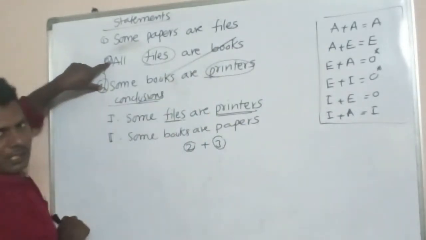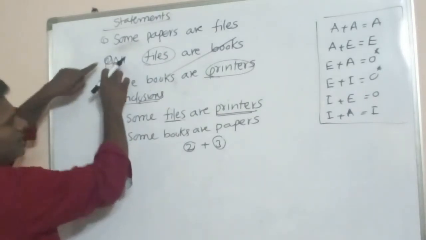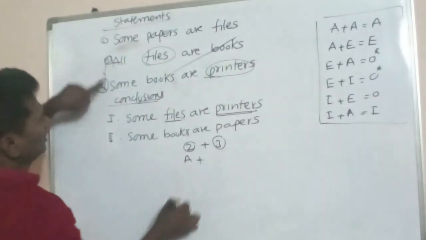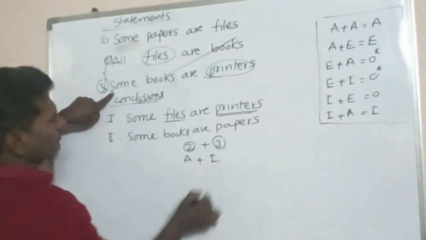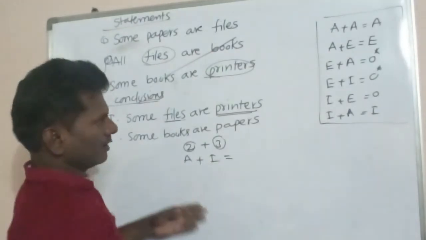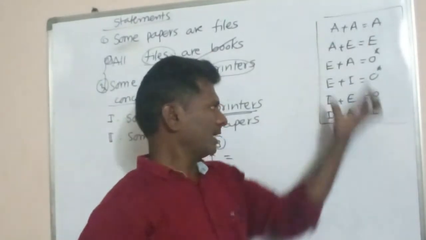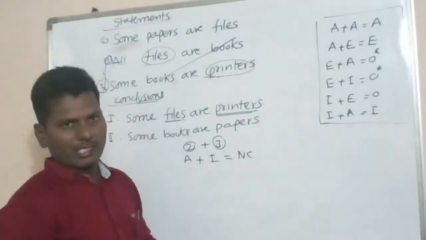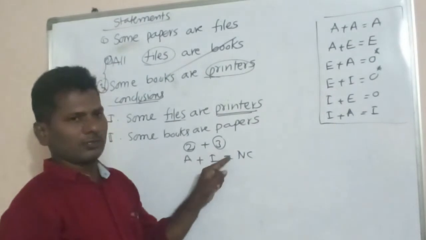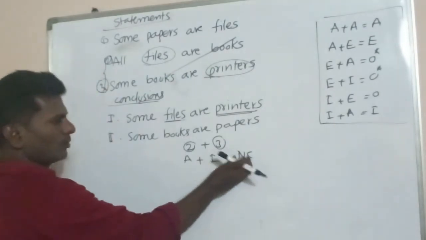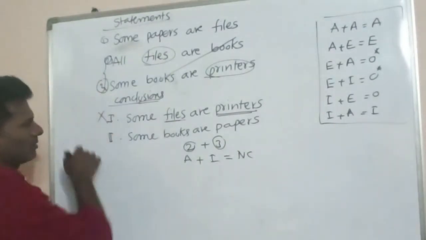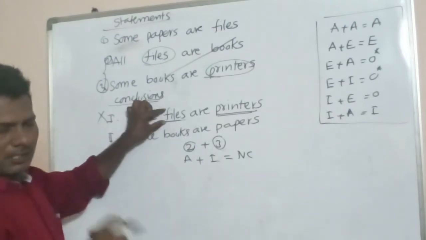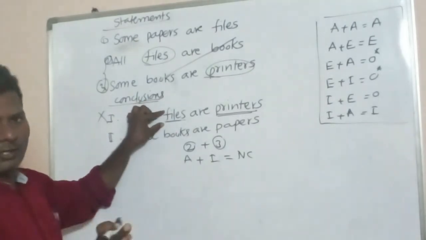Books gets cancelled. The second one is an A type statement. This is an I type statement. A plus I, we don't have any formula for A plus I. So A plus I means I am writing NC. NC stands for no conclusion. So whenever you get no conclusion, put a cross mark. That means this conclusion doesn't follow.